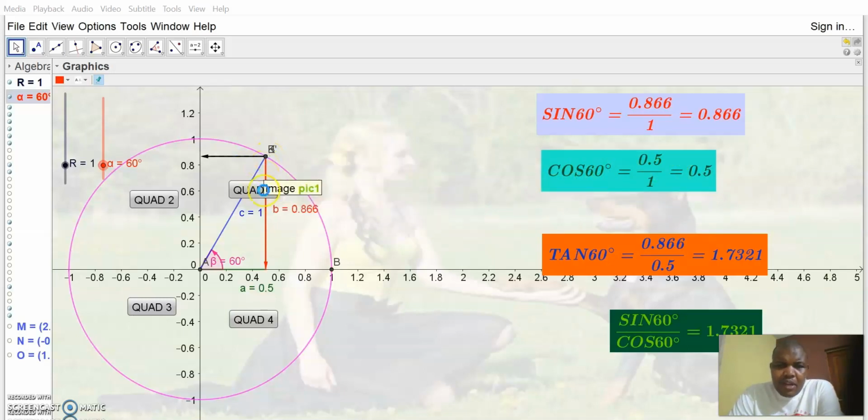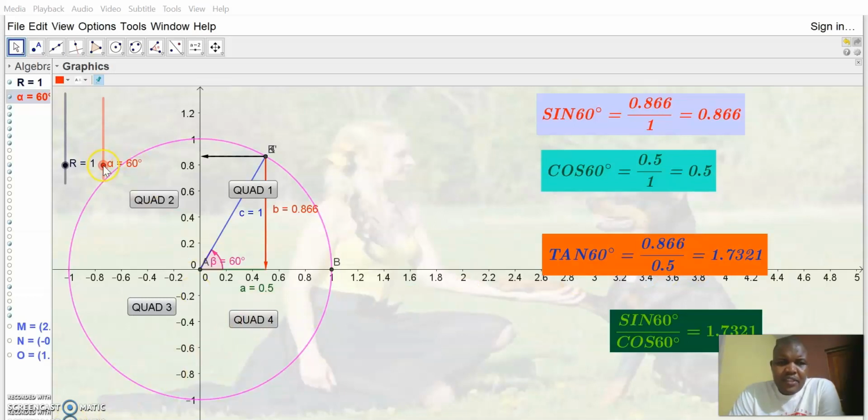We are also going to find out that the opposite side and the adjacent side relate, which I want you to discover, to the sine and the cosine of the angle that we have at the center.